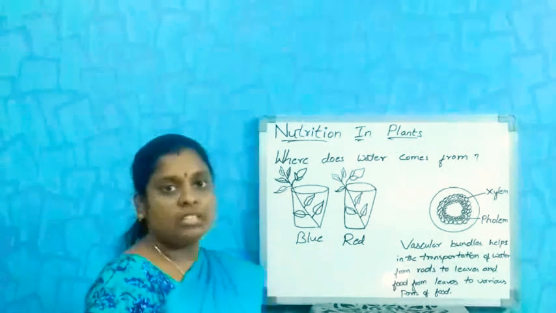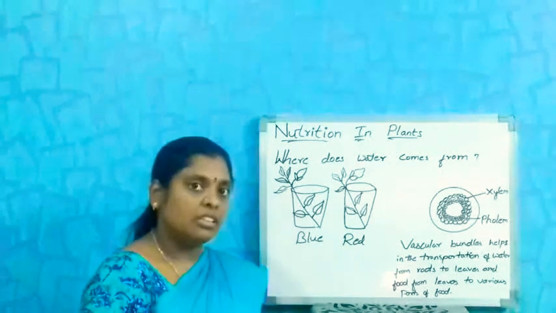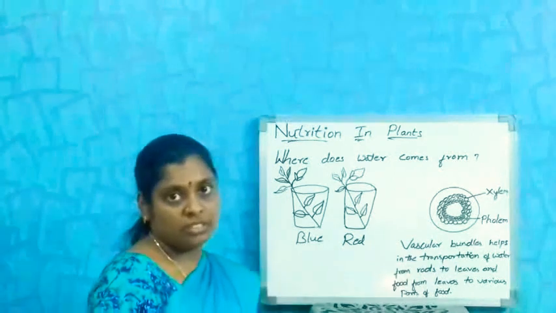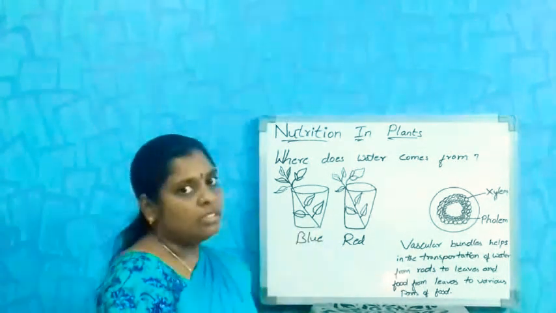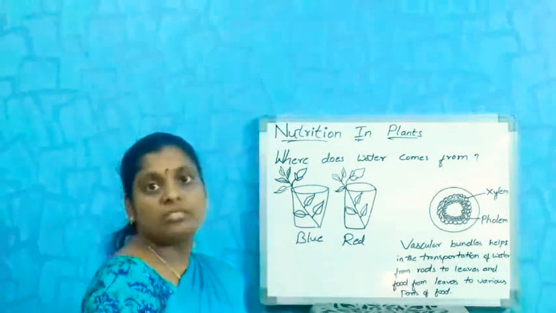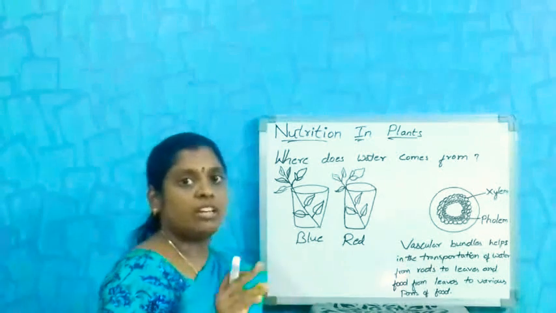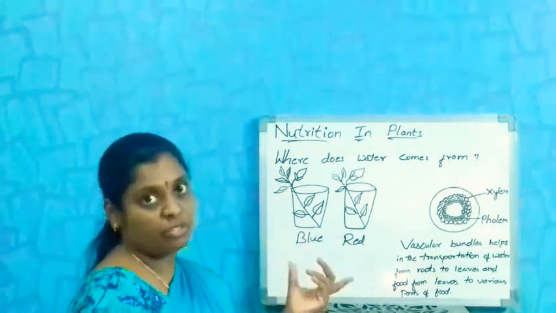If you remember, in the previous class, in class 6, you did an activity about transportation. Take 2 glasses and 2 stems which contain flowers, for example a lily, a white color flower.